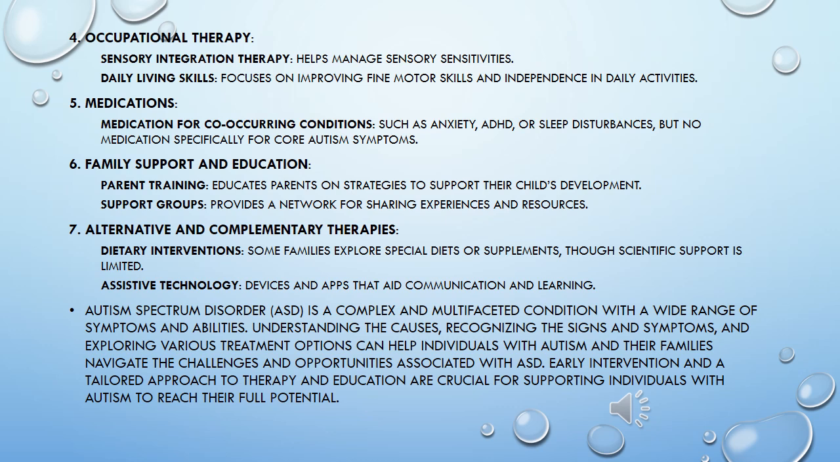Parent training, educates parents on strategies to support their child's development. Support groups, provides a network for sharing experiences and resources. 7. Alternative and complementary therapies, dietary interventions. Some families explore special diets or supplements, though scientific support is limited. Assistive technology. Devices and apps that aid communication and learning.